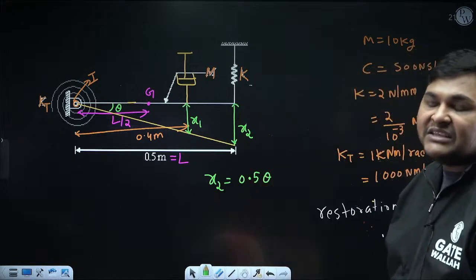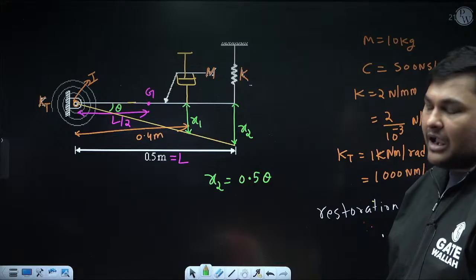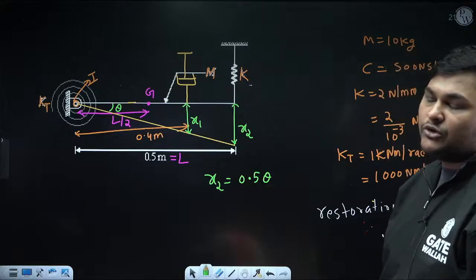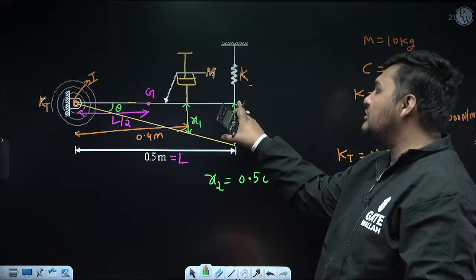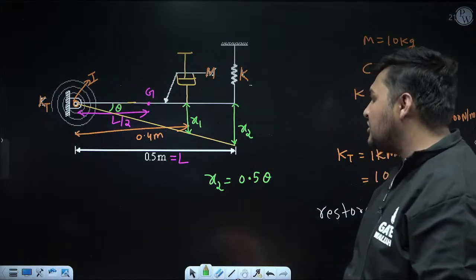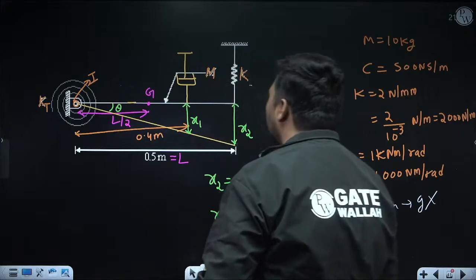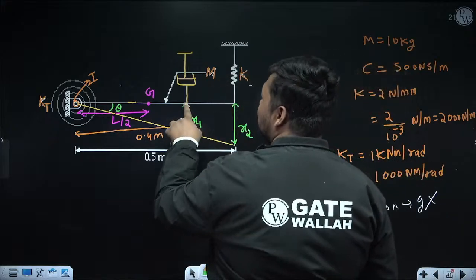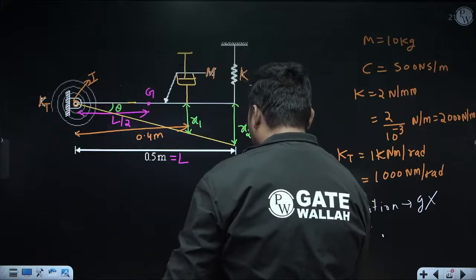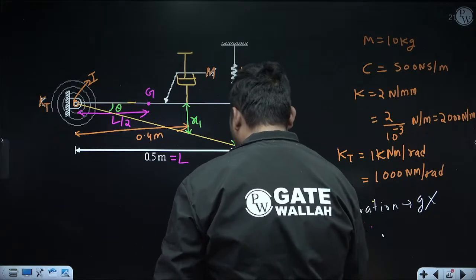But when theta is small, you can write sine theta as theta. So that's why for small oscillation, you can write the direct expression. The distance of this point from the I center is 0.5, so x2 will be 0.5 theta. Similarly, you can write the expression of x1 also. It will be 0.4, because the distance of this point from the I center is 0.4 meter. So it will be 0.4 theta.